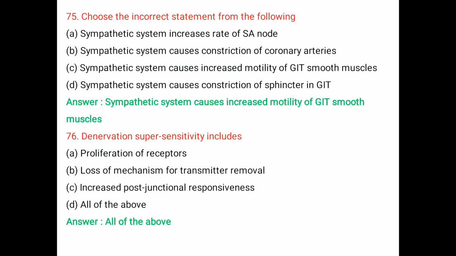Question number 76. Denervation supersensitivity includes A. Proliferation of receptors. B. Loss of mechanism for transmitter removal. C. Increased post-junctional responsiveness. D. All of the above. The right answer is all of the above. Denervation means loss of nerve supply, which leads to increased sensitivity of post-synaptic membranes to chemical transmitters after innervation.